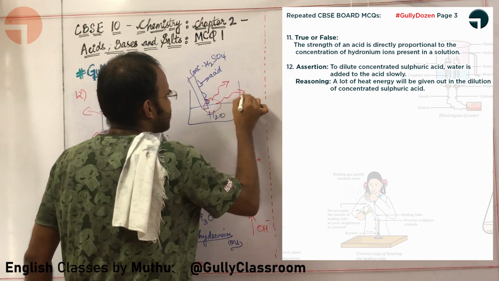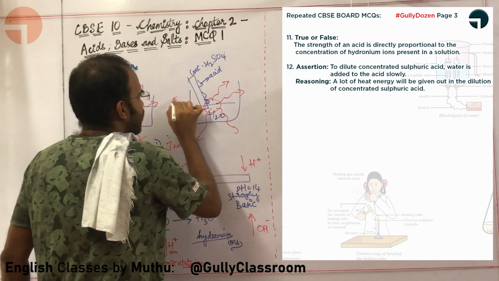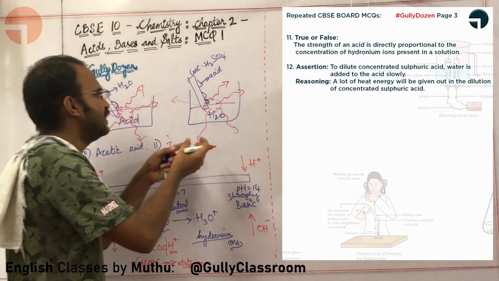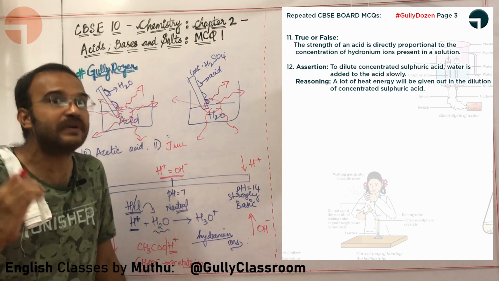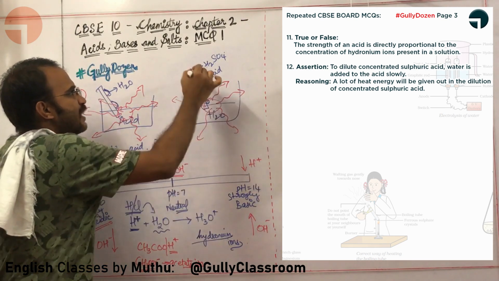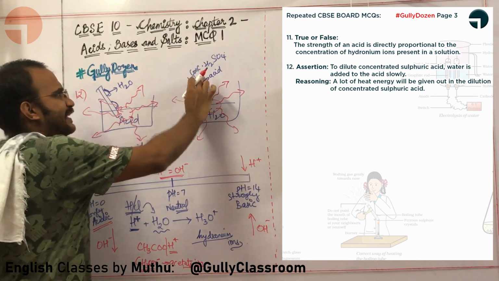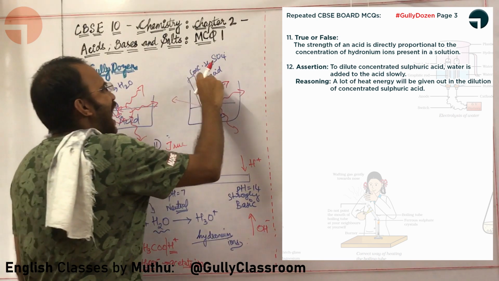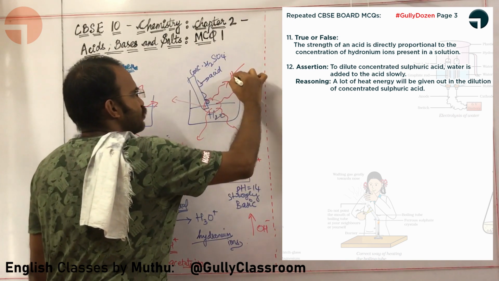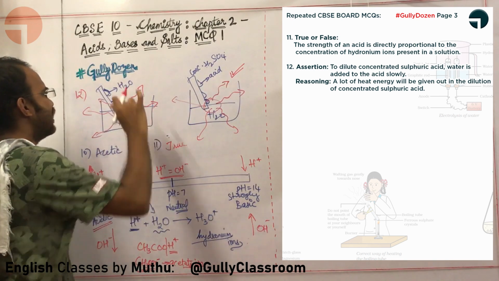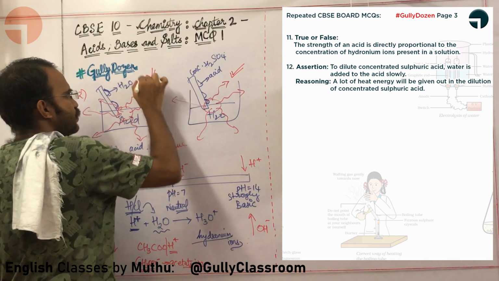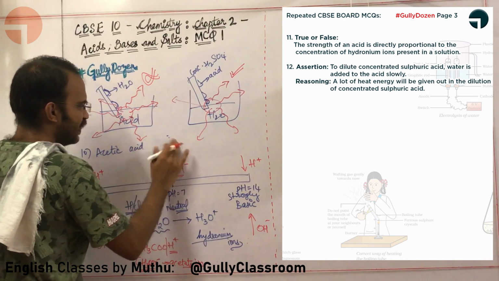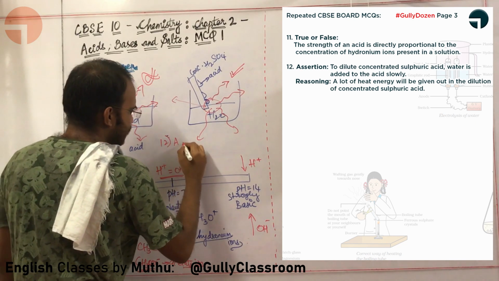If this heat makes things expand, only water will spill outside and we can stop students from getting hurt. So always, when diluting concentrated H2SO4 or any acid for that matter, you should add acid to water. This is absolutely right. You should never add water to acid. This is absolutely wrong. So for the 12th one, the assertion is false.